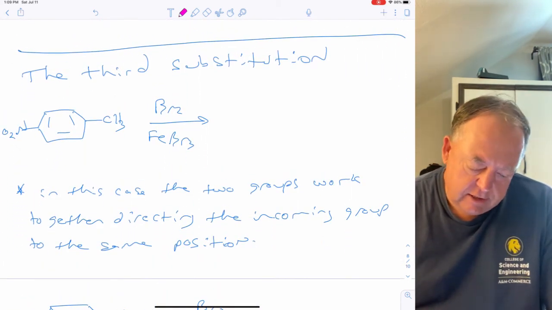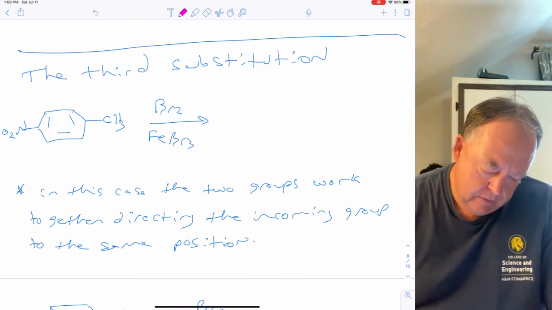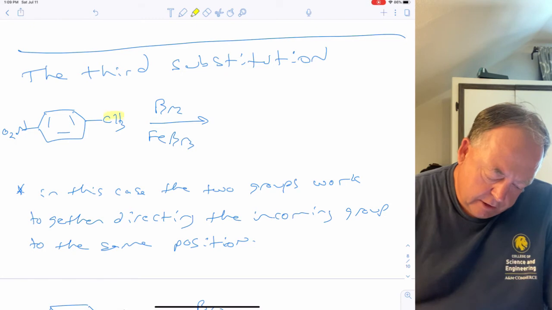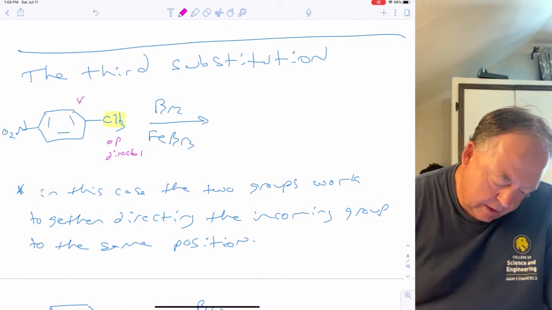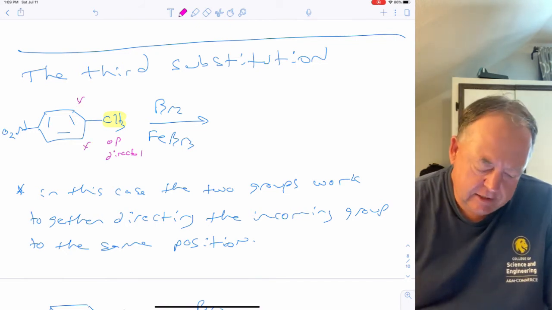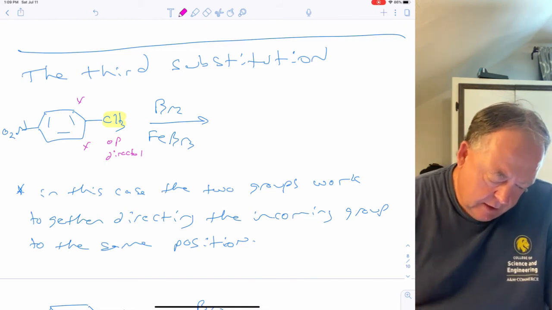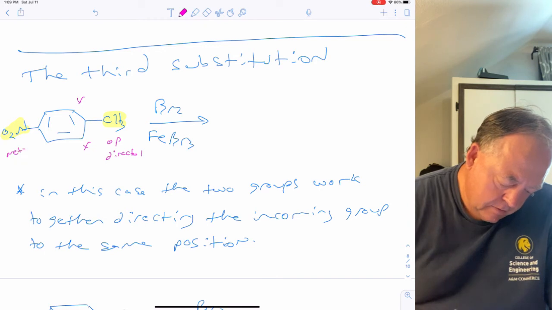Okay, so lastly in this lecture, let's look at what happens if you put a third group on the benzene ring. So the CH3 is an OP director. So that wants to put the bromine there and there, and the para position to CH3 is blocked already. It's got a nitro there. And the NO2 group is a meta director.